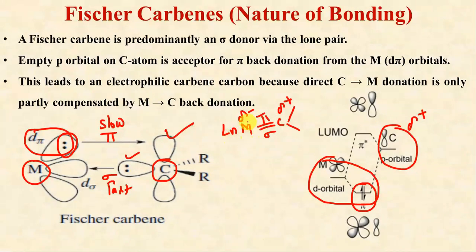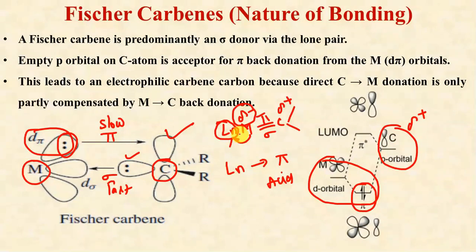Now since there is a negative charge on the metal, meaning the metal has electron rich density on it, it can easily transfer its electrons to some pi acid ligand. That's why in the last slide we told you that these Ln ligands present on the metal should be pi acid ligands, because they will get the electron density from the metal, relieve the negative charge on the metal and stabilize the compound.